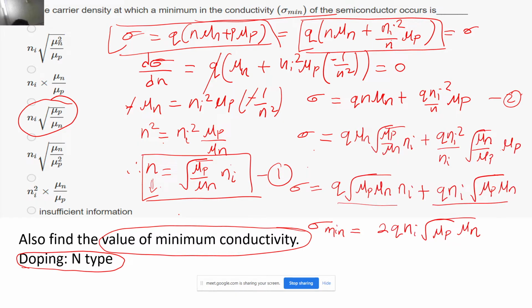Correct? Now one question that I want to ask you guys: how do you know whether this value of sigma that I have calculated is minimum value or maximum value? I will tell you what I want to say. Let's say you have a particular function which is going like this, and you have another function, which is going like this, correct?